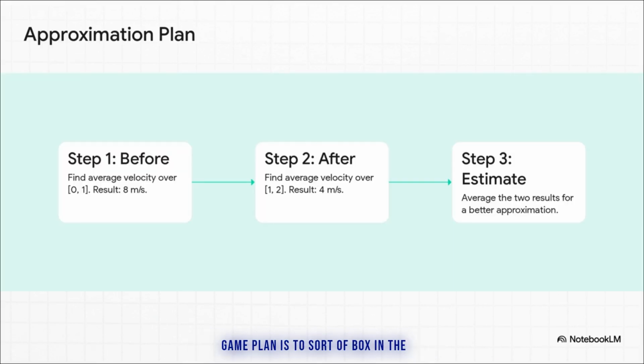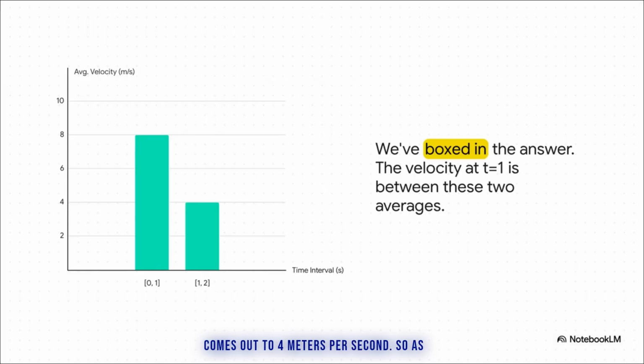So our game plan is to sort of box in the answer. First, we'll calculate the rock's average speed in the full second before our target time. So that's the interval from 0 to 1 seconds. Turns out that's 8 meters per second. Next, we'll do the same thing for the second after our target, from 1 to 2, and that one comes out to 4 meters per second. So as you can see right here, we've trapped our answer.